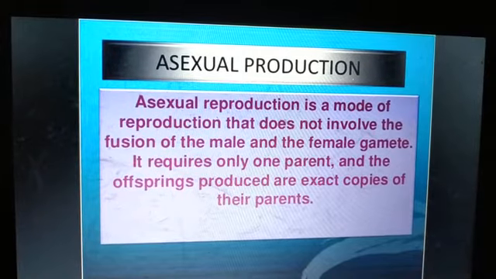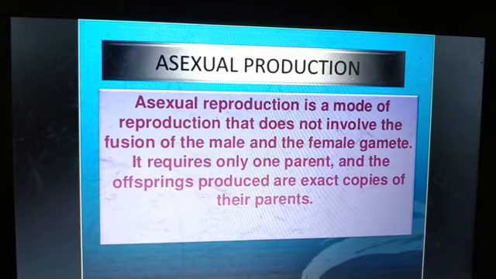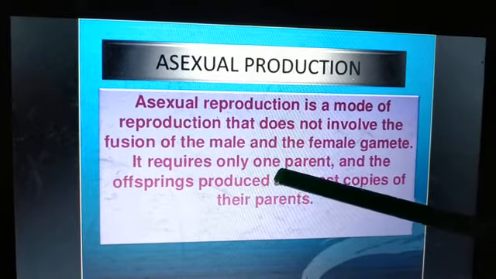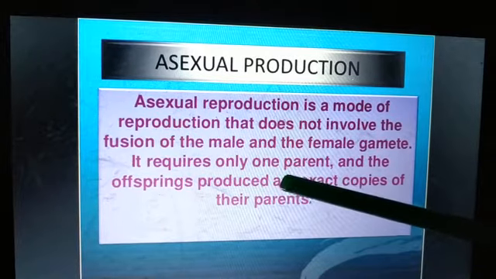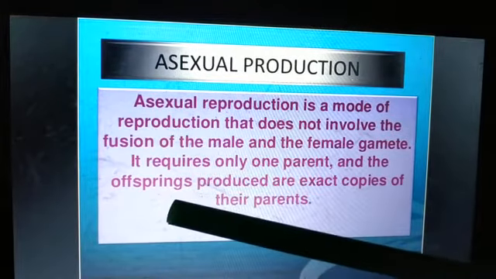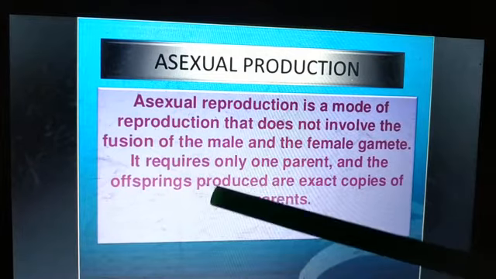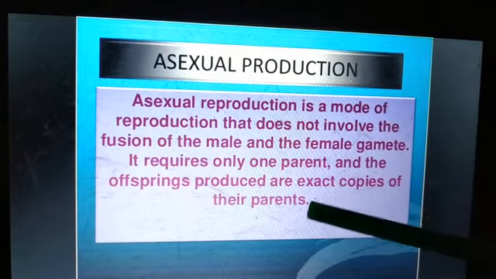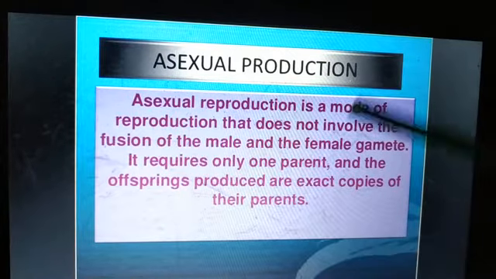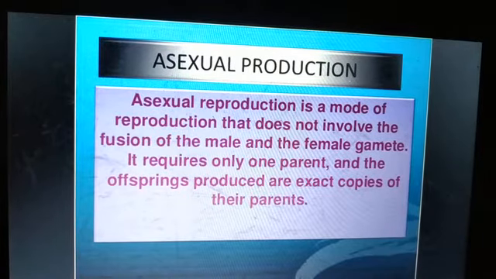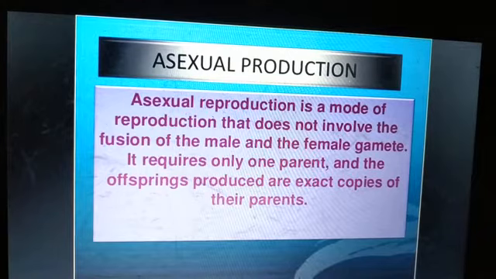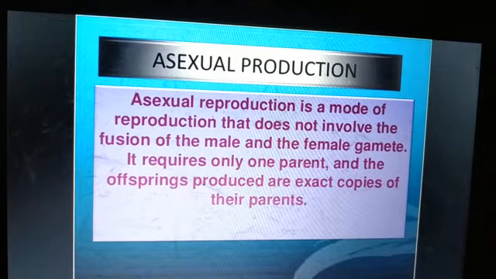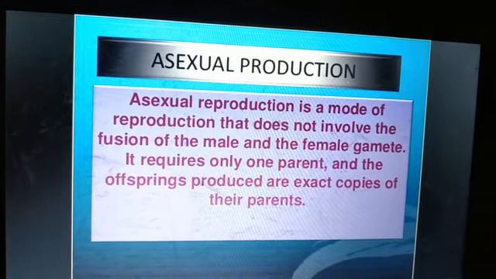So in asexual reproduction, only a single parent is involved, and the offspring that we get are exact copies of their parents. So they are identical to their parents. But in sexual reproduction, we have seen we do not look exactly like our parents, isn't it?